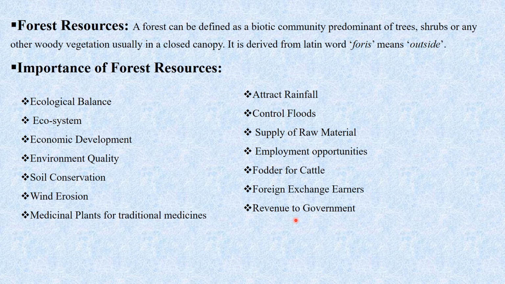So forest provides us with all these resources. That means forest resources are of very much importance in our lives. So we have to use them efficiently. Now next we're going to see what happens if we overuse these resources.